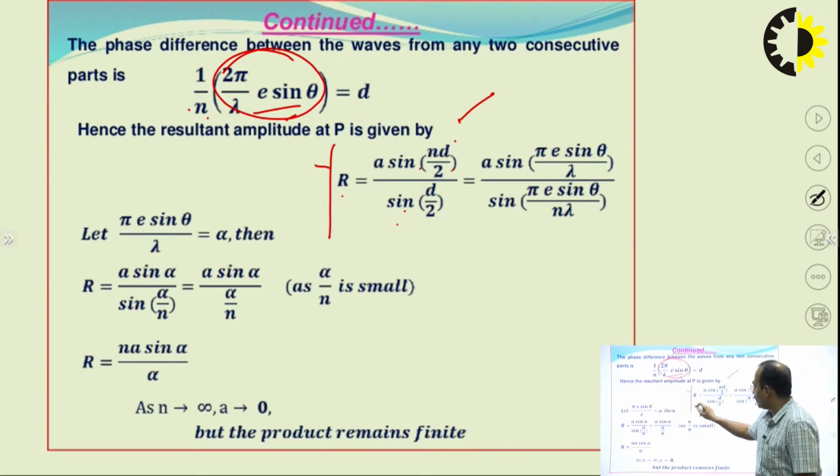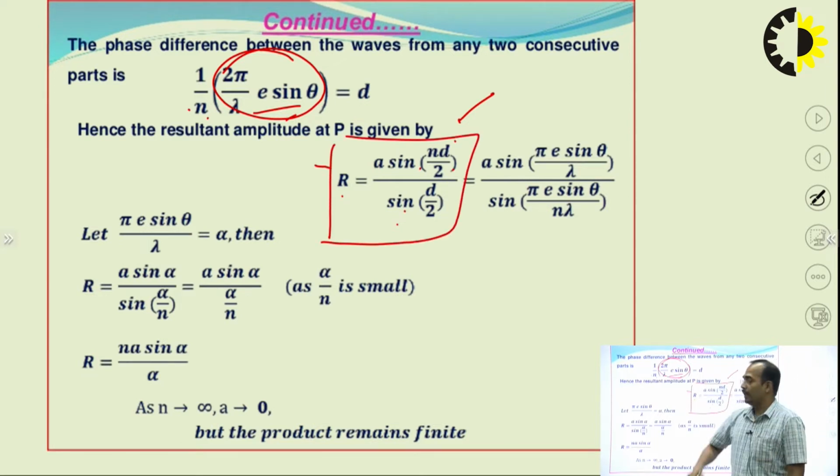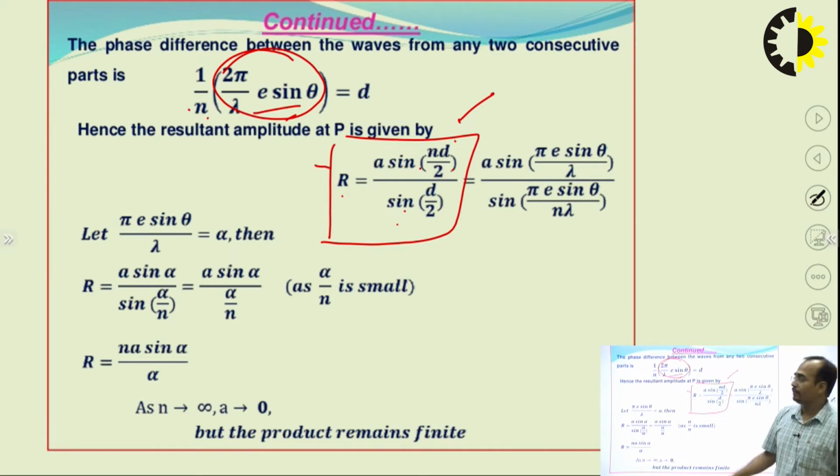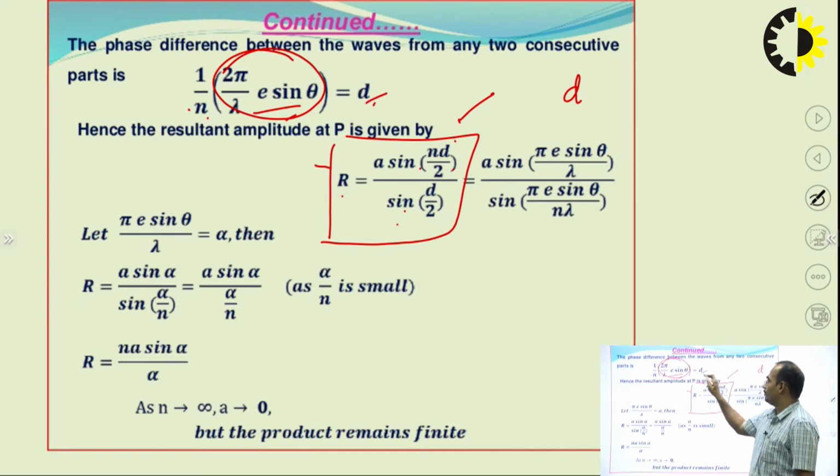This is the formula for resultant of the n vectors, and they are deviating with the phase difference or with the angle d. So, it is the standard formula, you can remember this. R is equal to A sin n d by 2 by sin d by 2. Now, I am going to put this value of d in this formula, A sin pi E sin theta by lambda, sin pi E sin theta by n lambda.